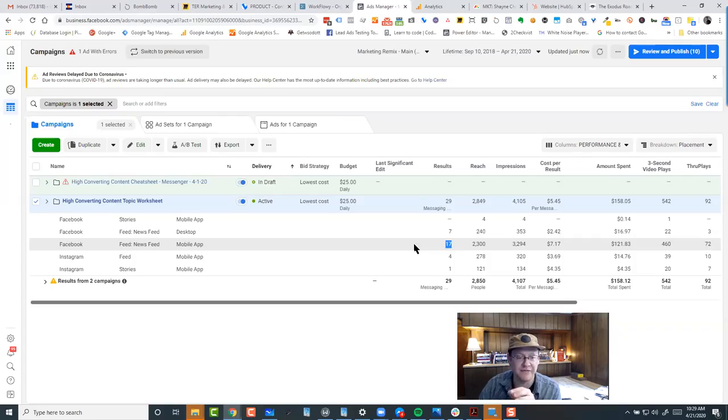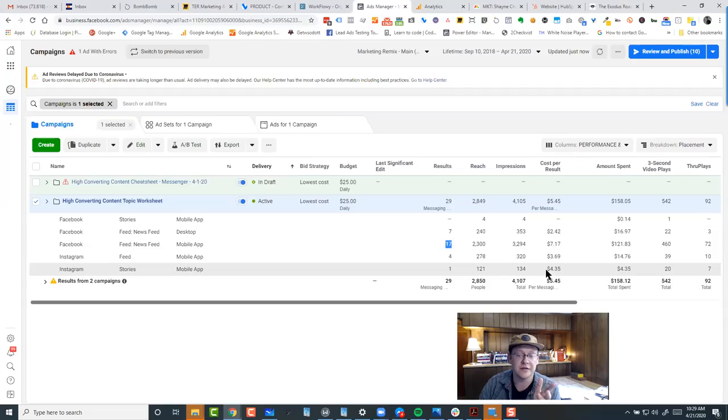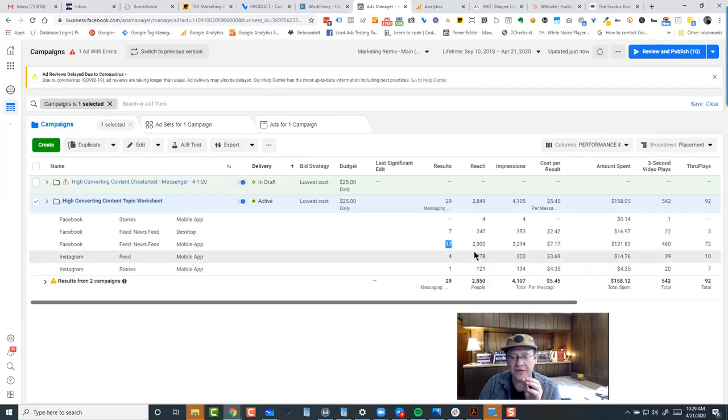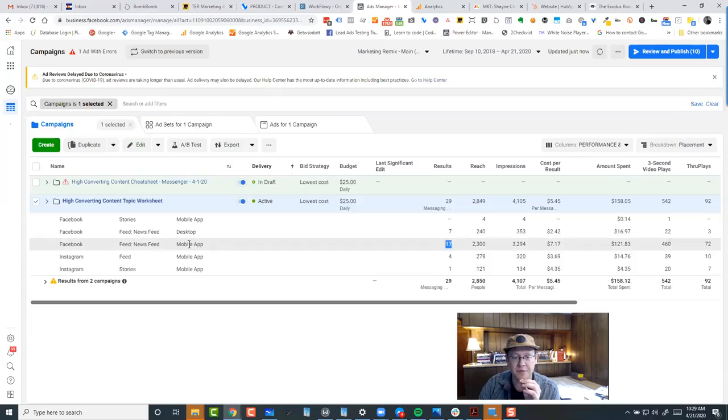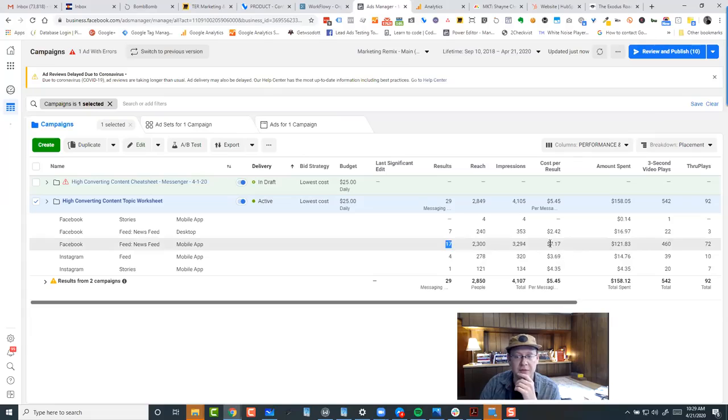Probably because of the amount of traffic there versus the other places, or at least the way that Facebook's allotting the budget. This is why you can't give Facebook too much room to do what it does completely on its own, because it'll just figure something out, and sometimes it's wrong. These channels are obviously less expensive for the messages, but the key here is the volume the same, right? So we'll see. But these are hypotheses, that if I were to shut off this mobile app channel, my leads would instantly get like half price, right? I would not be generating near the same amount of leads probably. Or maybe I would, who knows, because the budget would go towards these other channels.